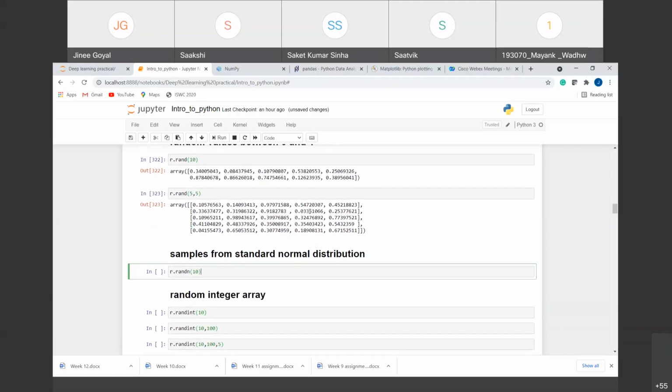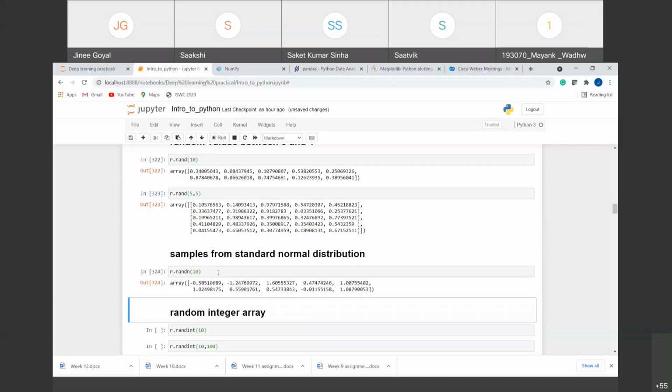Now, instead of just taking the random values, we can have standard normal distribution data also. Because in machine learning or deep learning, we always try to make our data normalized. So instead of just creating random values, we can have a standard normal distributed array also. For that, there is a function randn that will give us a normal distribution.